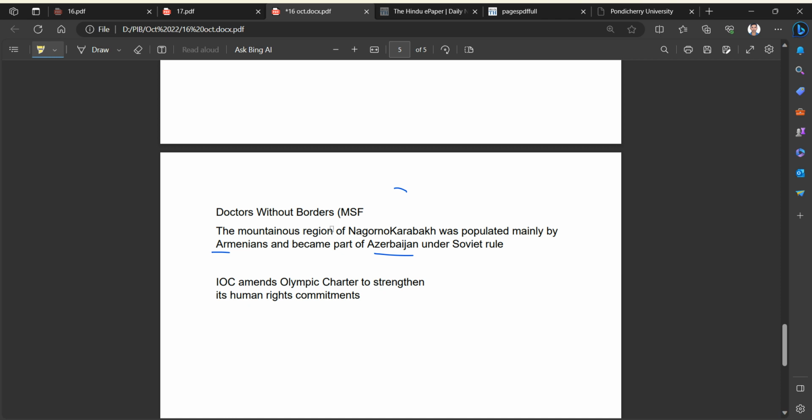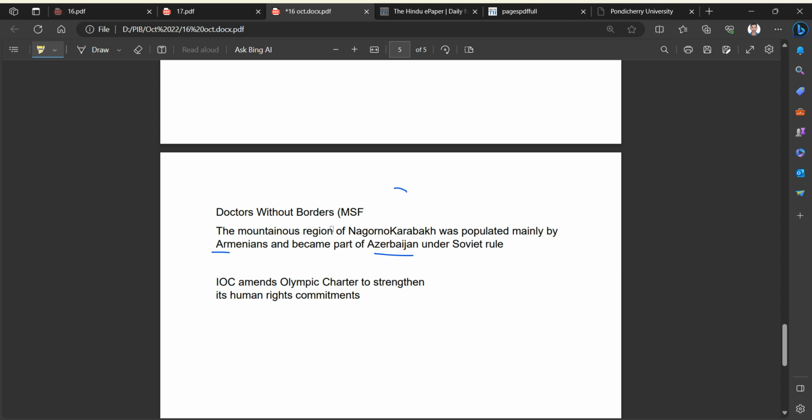And we have another news article. The mountainous region of Nagorno Karabakh was in the news. It was actually settled by Armenian people within Azerbaijan. They were self-ruling, but now Azerbaijan took over that region. So the Armenians in that region have fled back to Armenia. Armenia was also in the news because it joined the International Criminal Court against the wishes of Russia. So here Armenia becomes important, the International Criminal Court becomes important, and the Nagorno Karabakh region becomes important, and the Nagorno Karabakh region was asked in this year's prelims 2023.